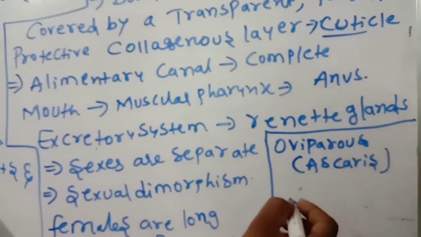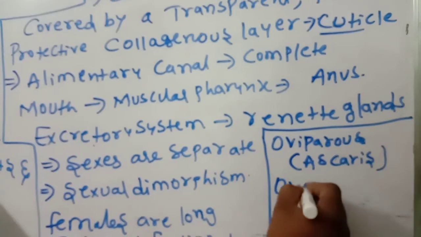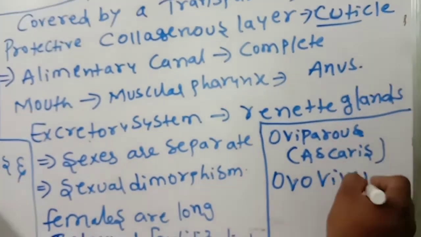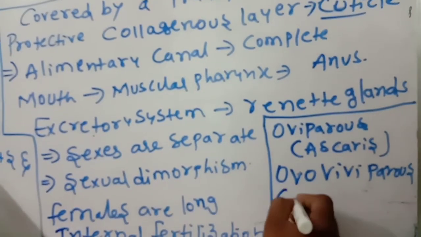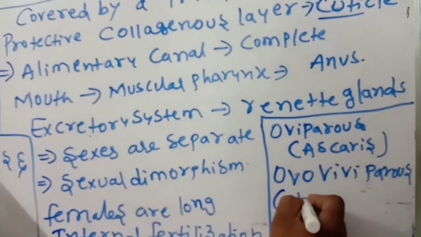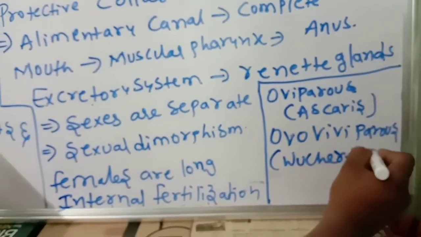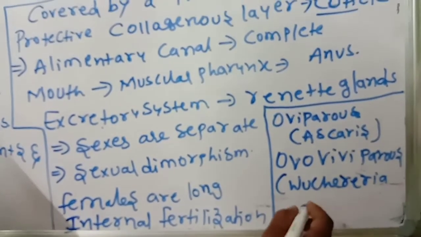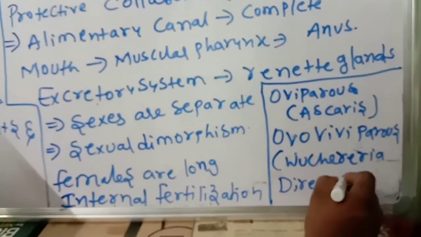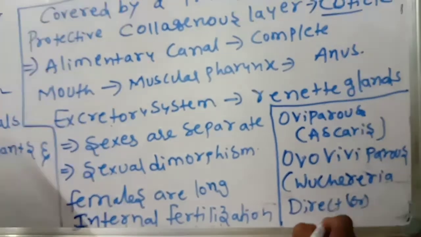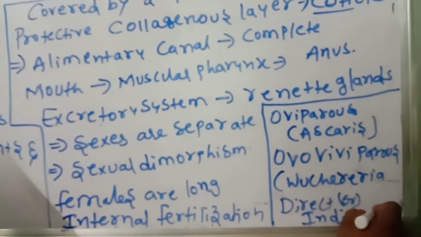And next are ovoviviparous, for example Wuchereria. These points you should remember. Development is direct or indirect, and larval stages are also present. This point you should remember.